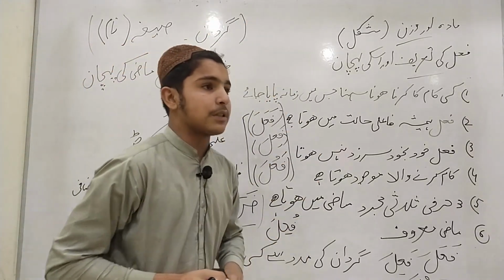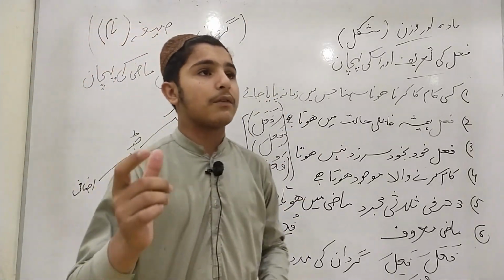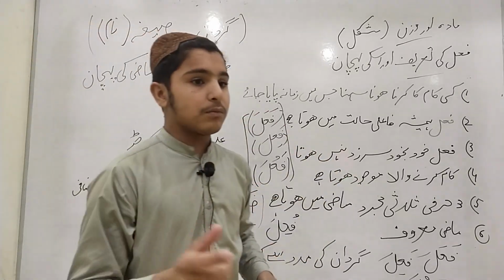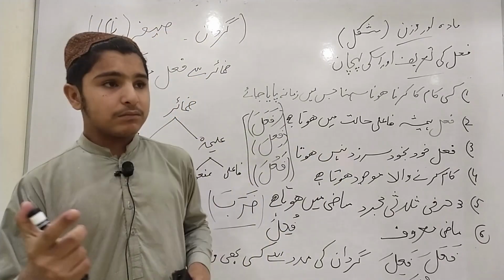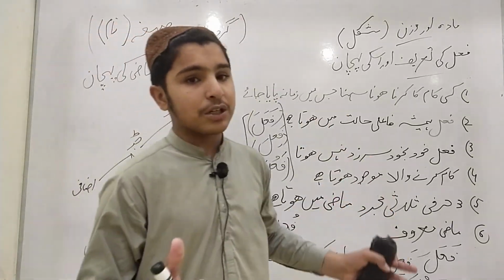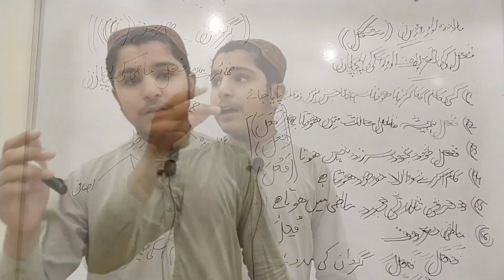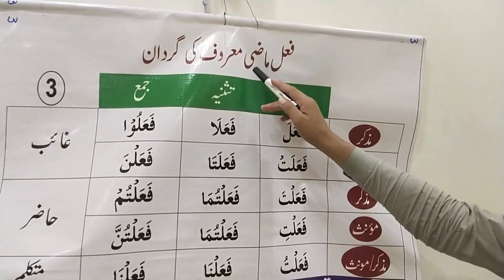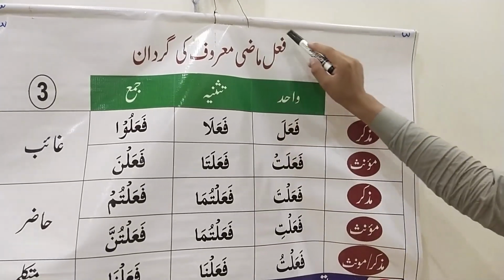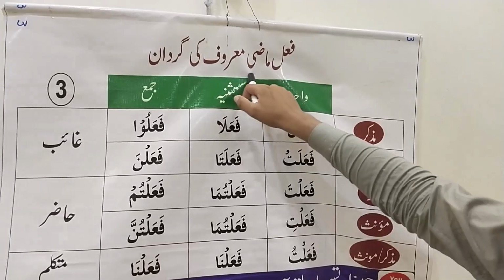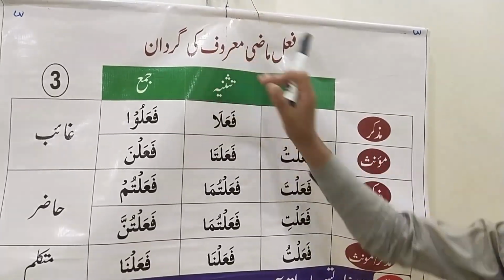In the Arabic language, there is a group of standards known as gardan, and by gardan we check the verbs. In this, the verb's condition and the verb's gender have been discussed. This is gardan, and this gardan is for the past tense. And this gardan is for ma'ruf, mazi ma'ruf, which is a known subject.